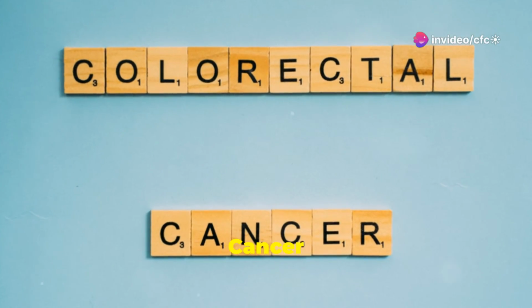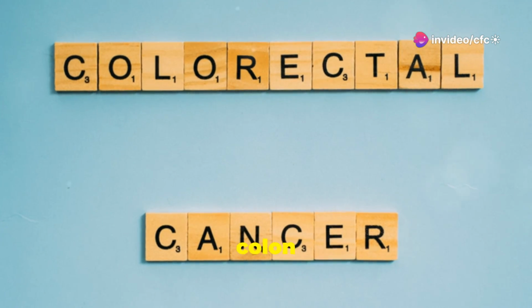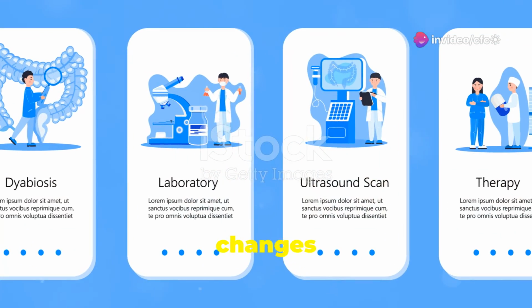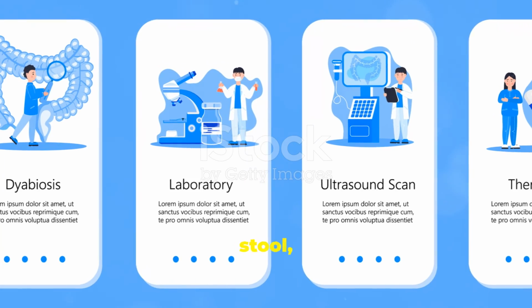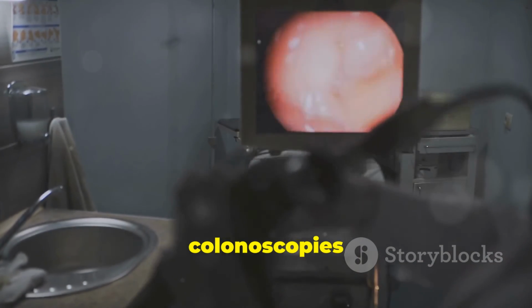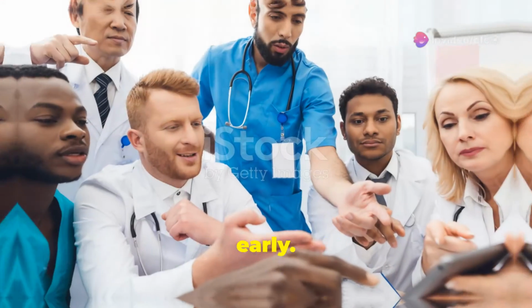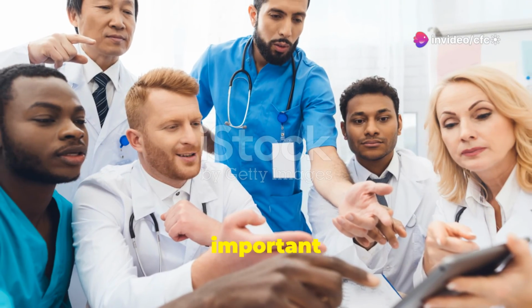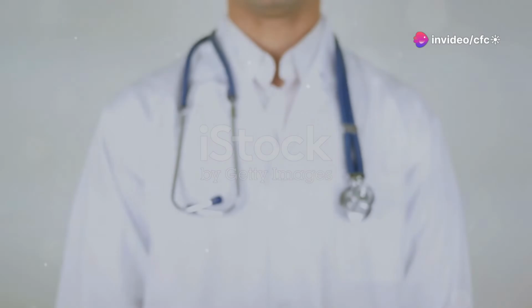Colon and rectal cancer. This cancer starts in the colon or rectum. Symptoms include changes in bowel habits, blood in the stool, and abdominal discomfort. Screenings like colonoscopies can help find it early. Understanding the type of cancer is important for choosing the best treatment.